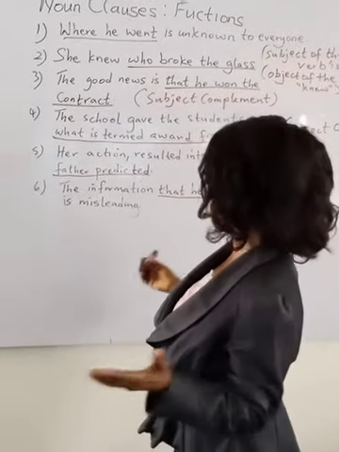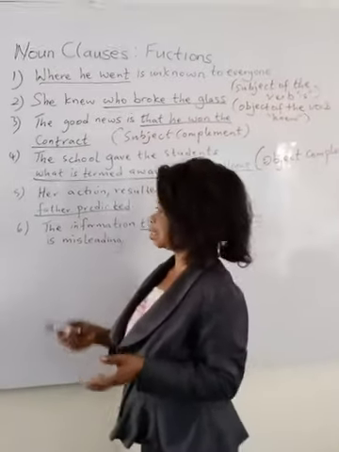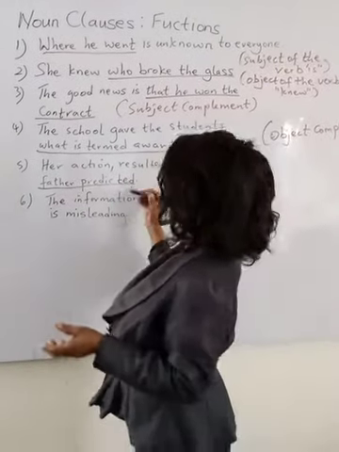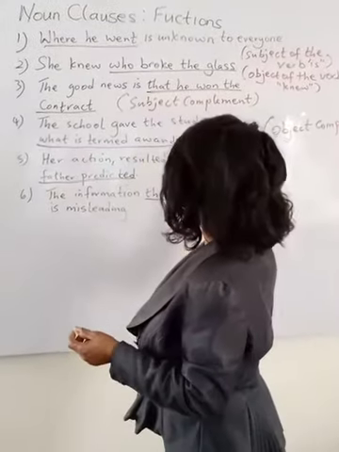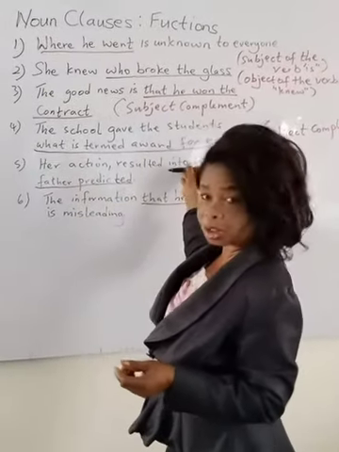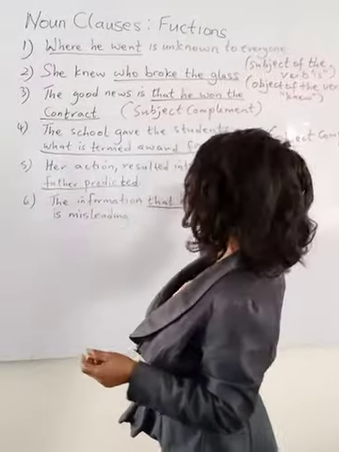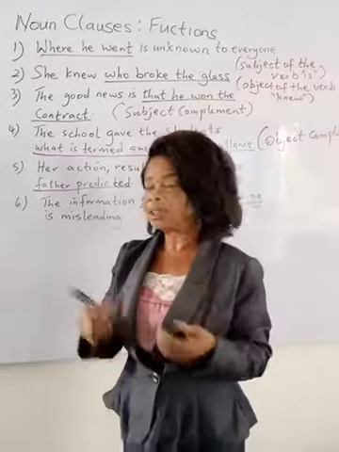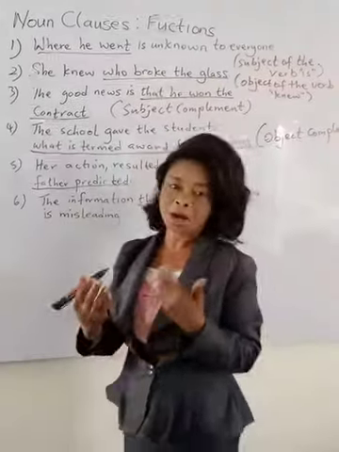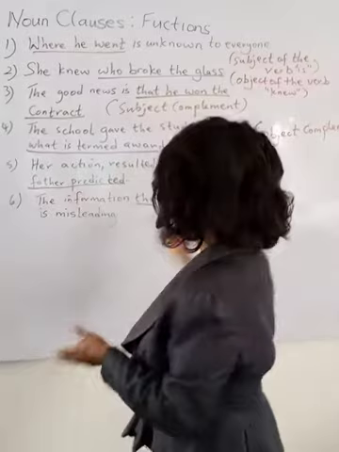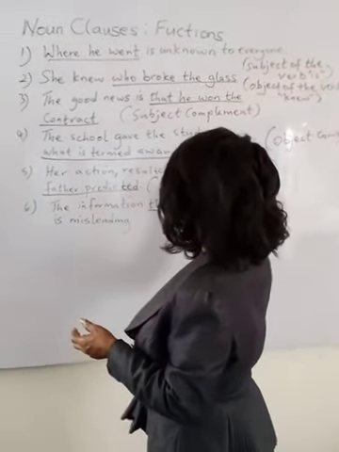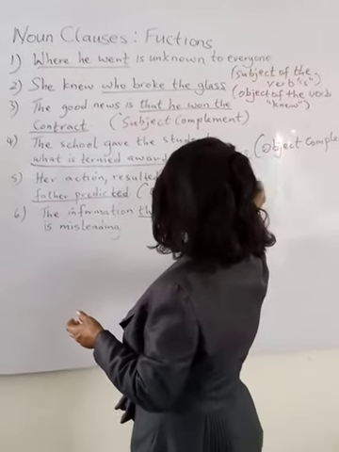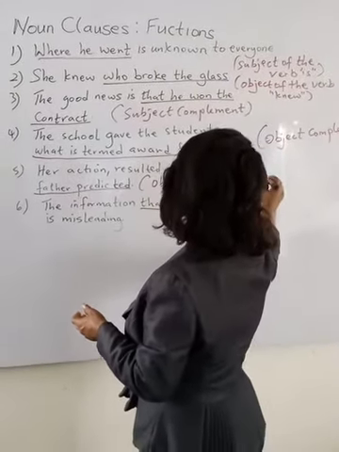Then the next one, her action resulted into what her father predicted. Now, our noun clause there is what her father predicted. Now you can see that before what her father predicted is a preposition into. So it governs the preposition into, so it functions as either object of the preposition into or complement of the preposition into. So I will take object of the preposition, PP for abbreviation, into.